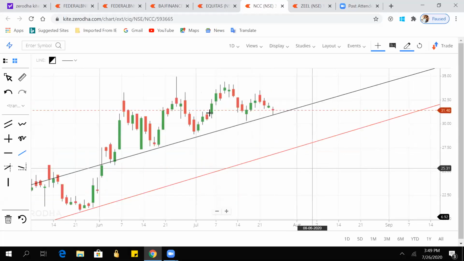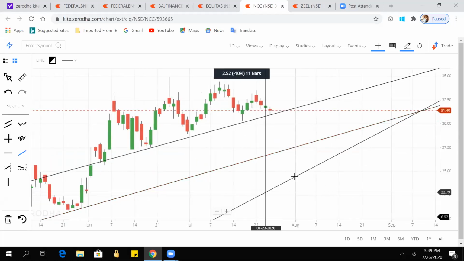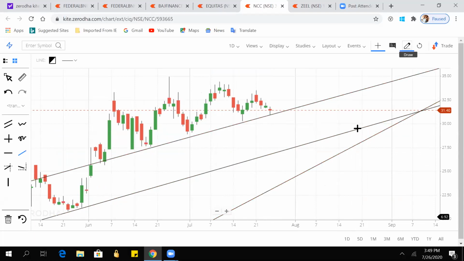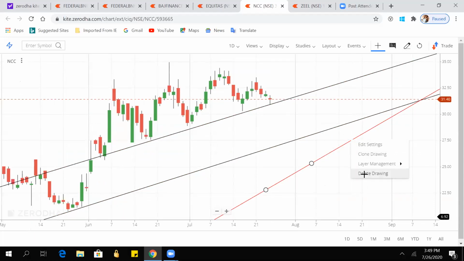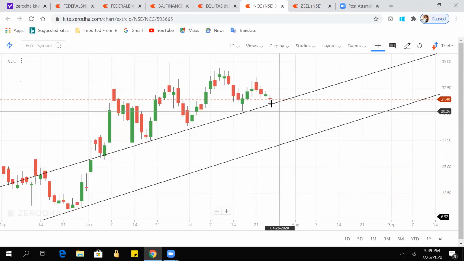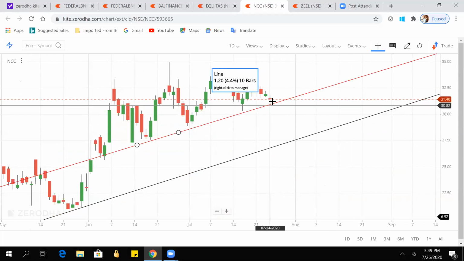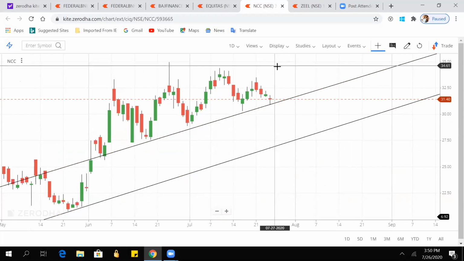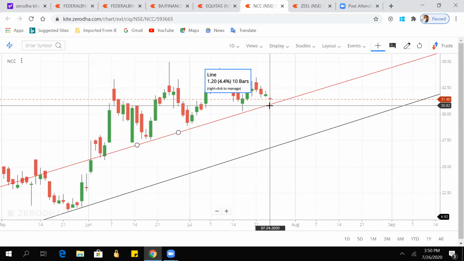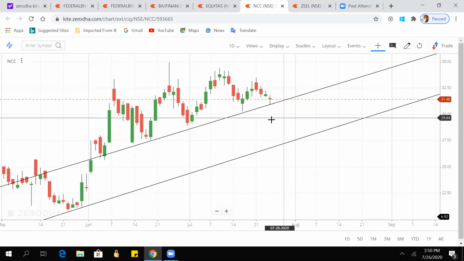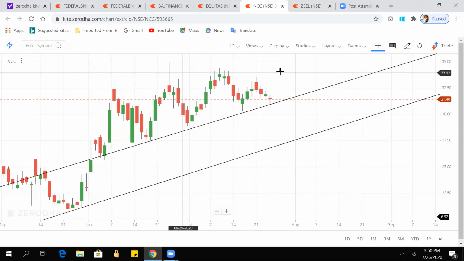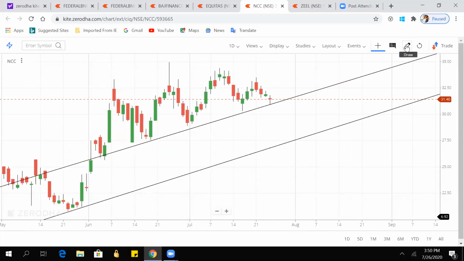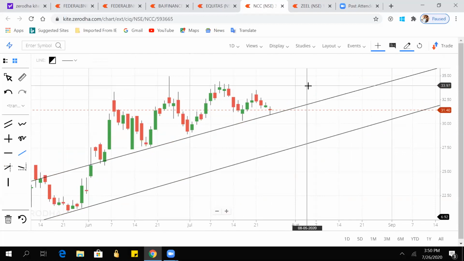If you see this candle, sorry, I have to stop it actually. Yeah. So if we see this candle, then this candle is giving a rejection here. It means the bigger the rejection, the more are the chances that it will go up now. So here it is giving rejection. So from here we can find out that now it is going to move up, and it is also giving a resistance here at the level of 34 to 35.